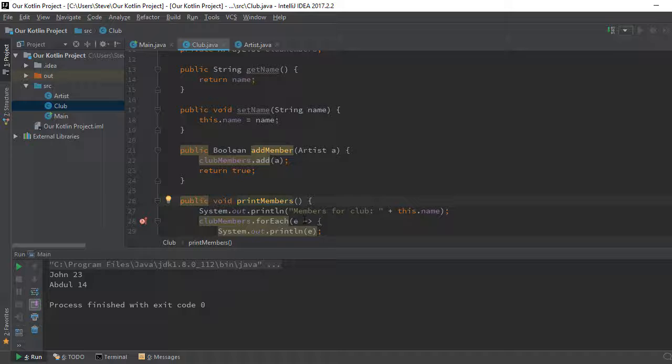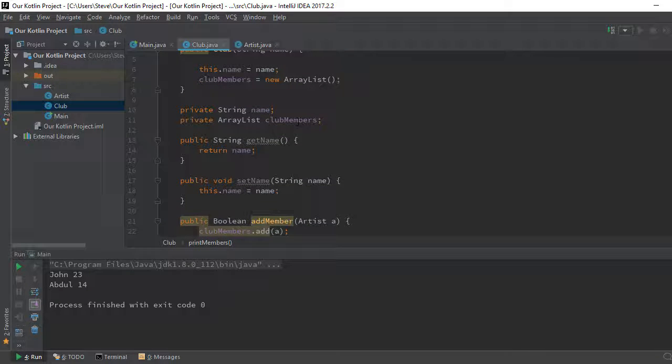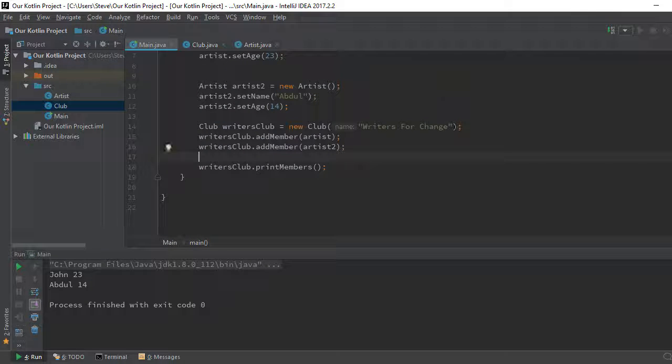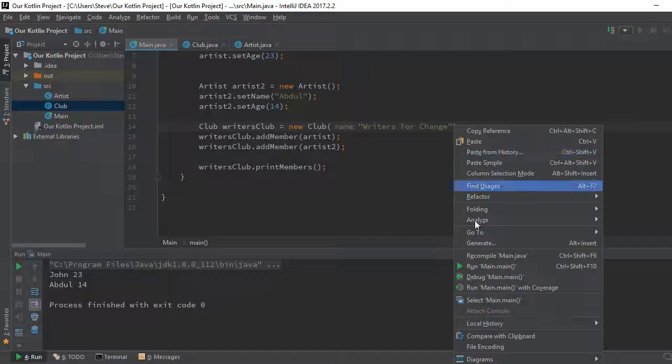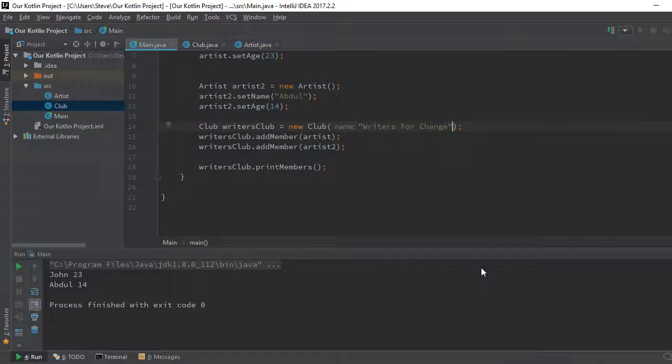We're trying to print members for club, then we're calling this name, whatever the user used in creating the club. So let me run this code once more and see what happens. Okay, members for club, writers forever. We have John 23, Abdul 24.